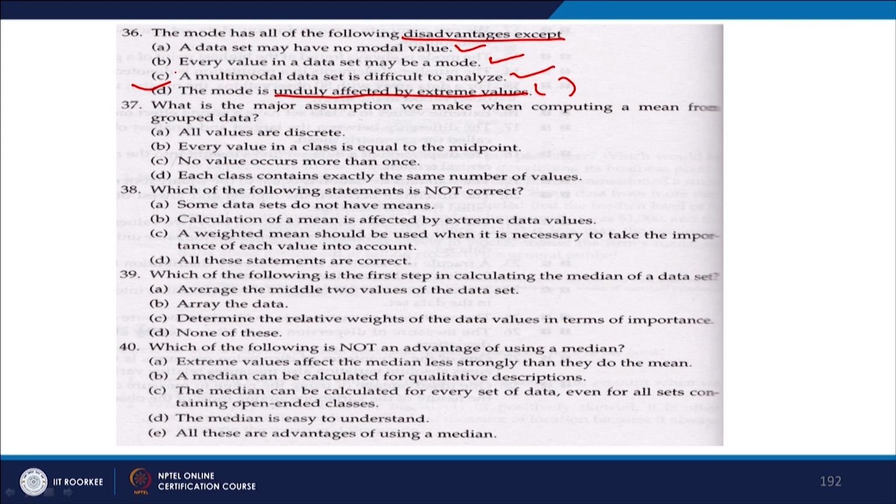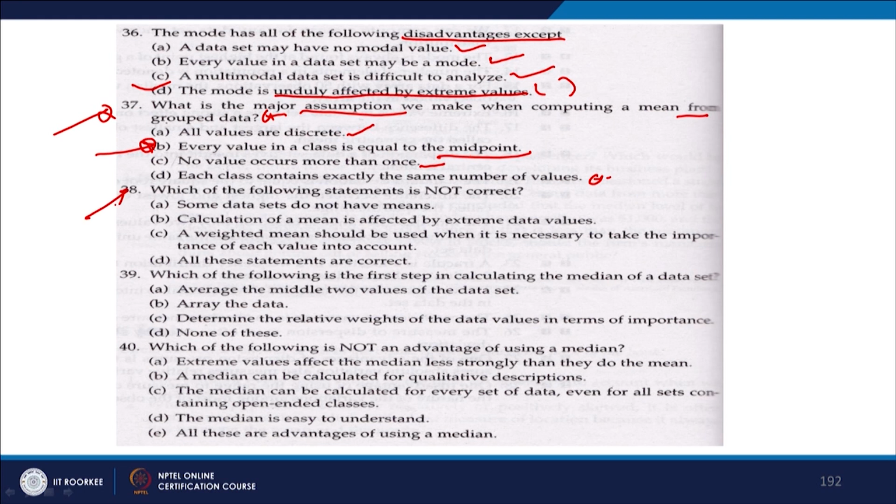Let us look at question number 37. What is the major assumption we make when computing a mean from grouped data? All values are discrete? Every value in a class is equal to the midpoint, no value occurs more than once, or each class contains exactly the same number of values. So, what is the correct answer to this question? The major assumption we make is this: every value in a class is equal to the midpoint.